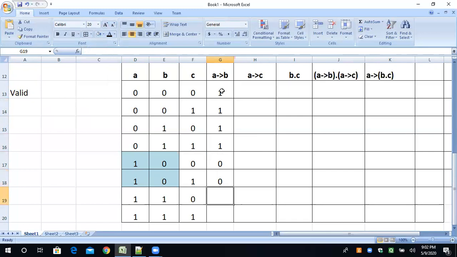Because it's a big truth table. Okay, A conditional C. A conditional C means NOT A or C. These two columns we have to concentrate on. NOT A or C. Just a moment.